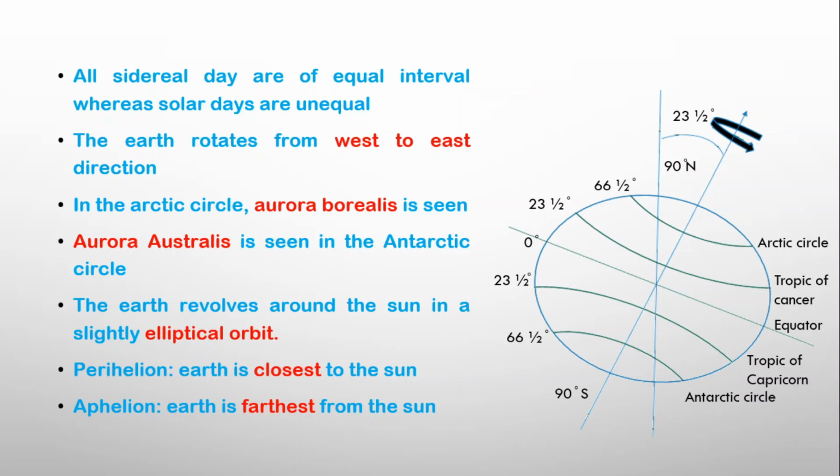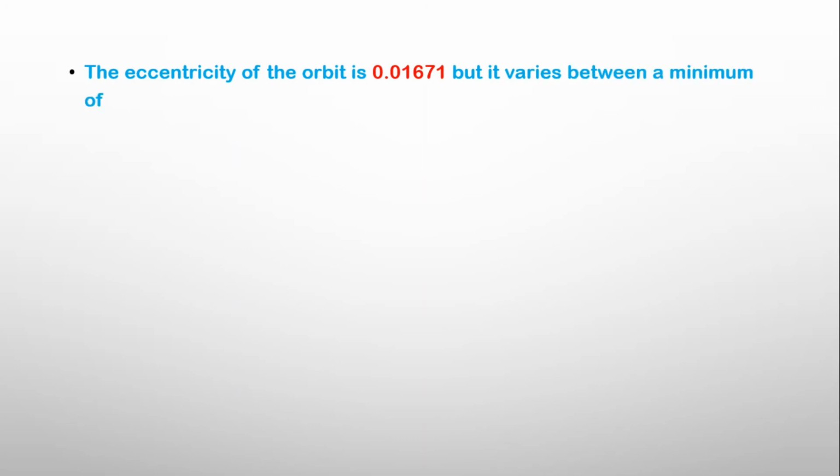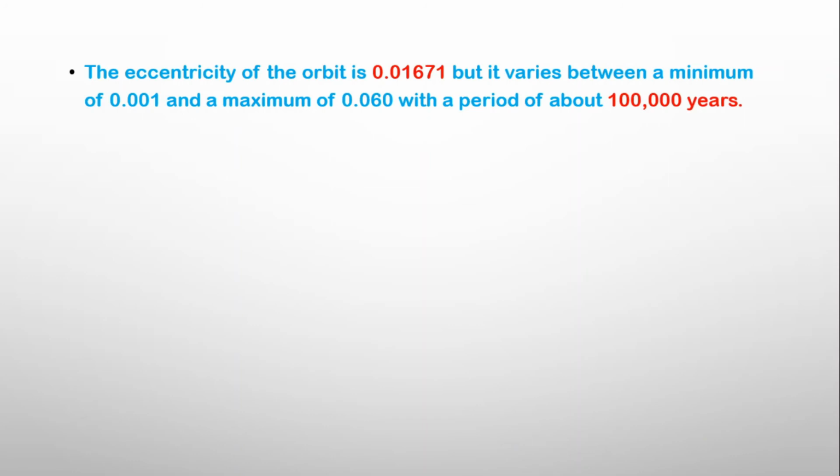The eccentricity of the orbit is very small, 0.01671, but it varies between a minimum of 0.001 and a maximum of 0.060 with a period of about 1 lakh years. The Earth's axis is always tilted, making an angle of around 23.5 degrees.